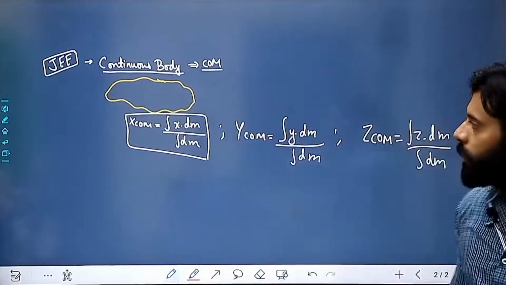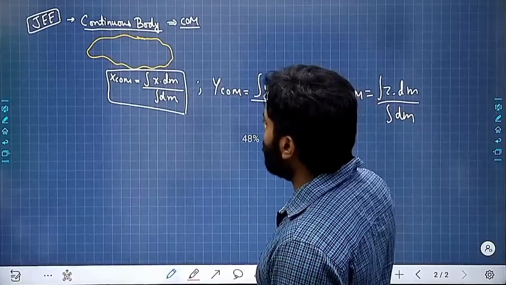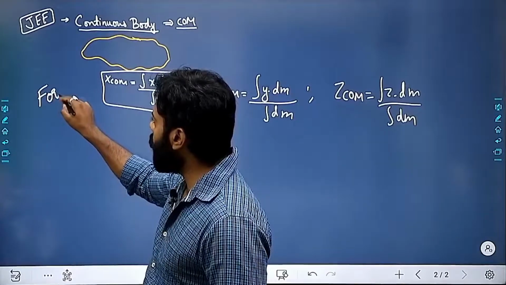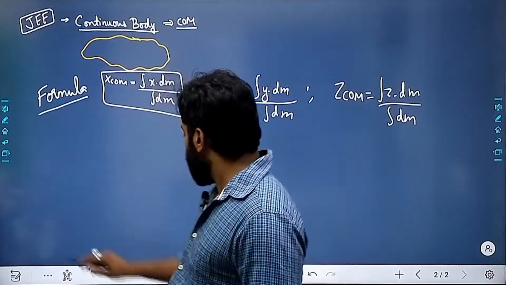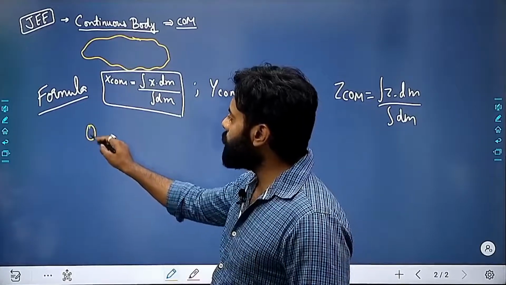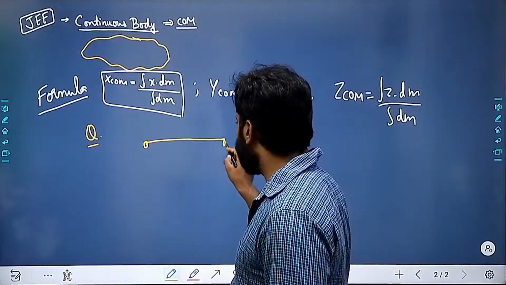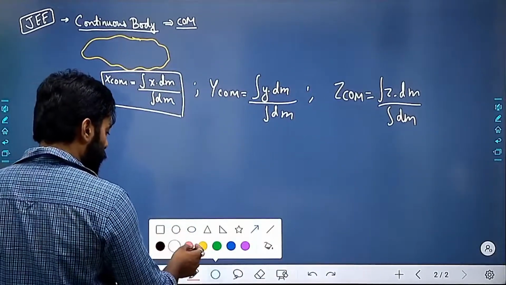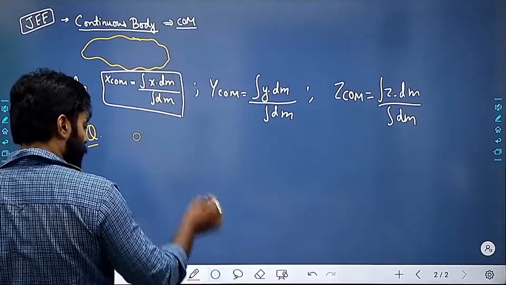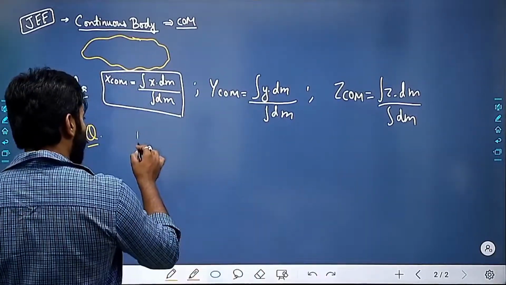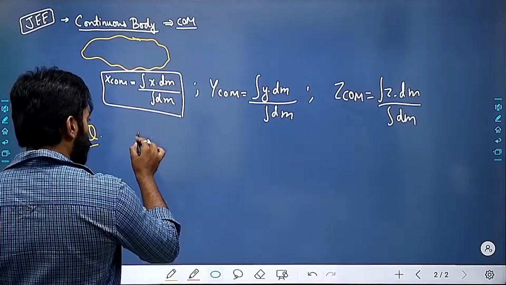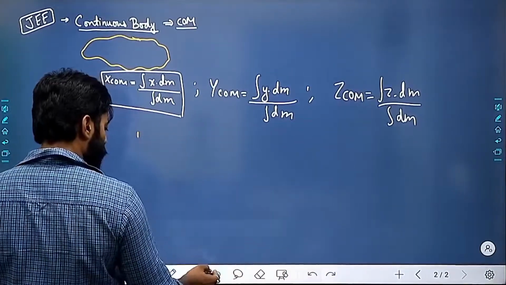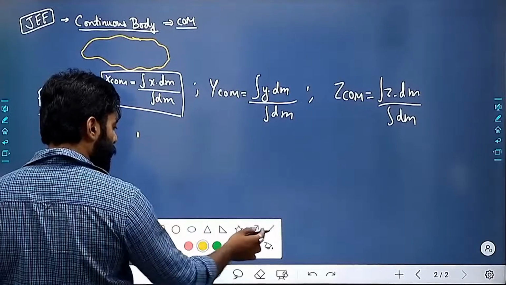Shall we move? So for a continuous body, we have to calculate the center of mass using this formula. So these are the formulas which we will be applying, right? And I'll be showing you how to apply these formulas while solving the question. So let's think that we are having one rod. I can draw the rod using the tools which I am having. You have to draw on your own, but I am having the tools, so I'll be using the tools.